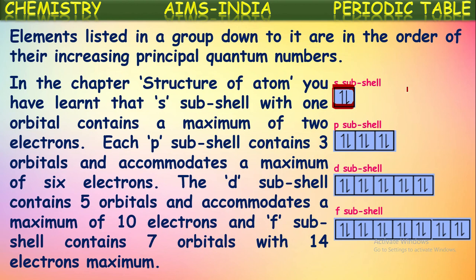s subshell can accommodate only 2 electrons. p subshell can accommodate 6 electrons. d subshell can accommodate 10 electrons. And f subshell can accommodate a total of 14 electrons.